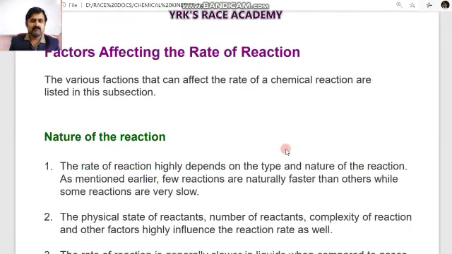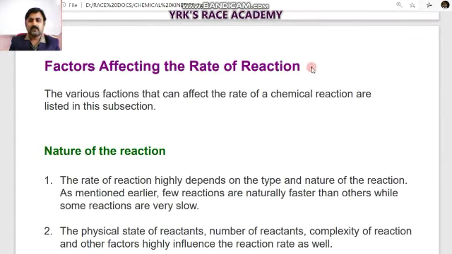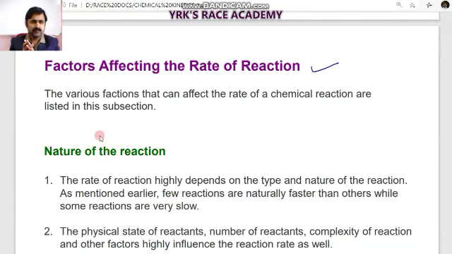Let us move on to some factors affecting the rate of reaction. See, the rate of reaction is changing, but the change in the rate of reaction is because of different factors. The first one we will call the nature of reaction. Usually in this one we will discuss ionic compounds, covalent compounds, and physical states of the substances, and it depends on the solubilities of the substances also.